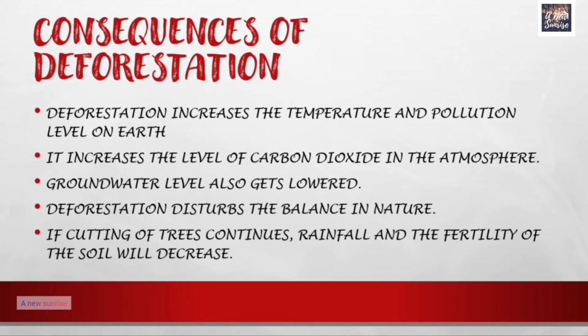Deforestation increases the temperature and pollution level on the earth. It increases the level of carbon dioxide in the atmosphere. Groundwater level also gets lowered. Deforestation disturbs the balance in nature. If cutting of trees continues, then rainfall and the fertility of the soil will decrease.